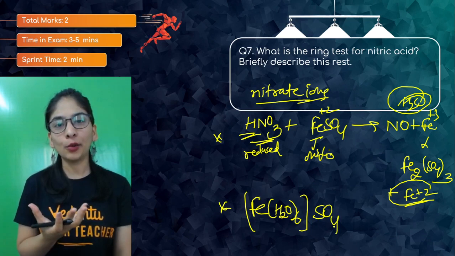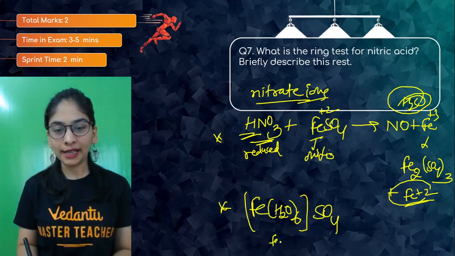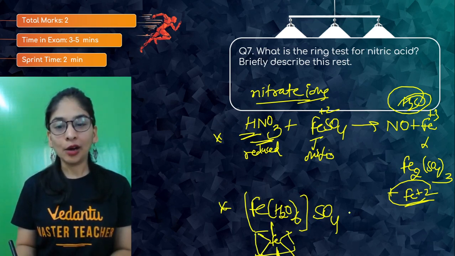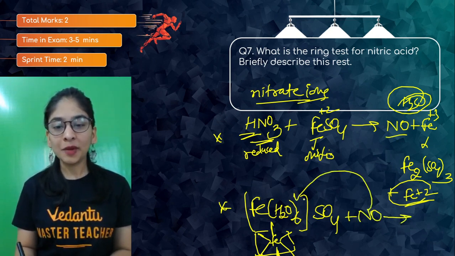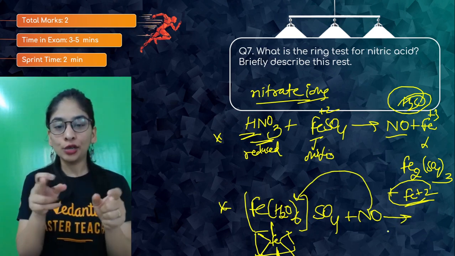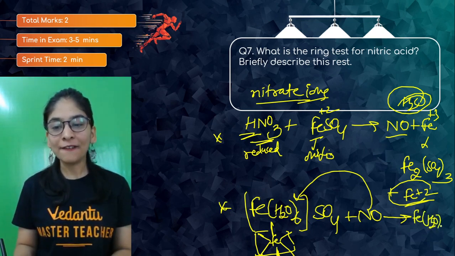My iron with some molecules of water, octahedral. Iron is going to combine with 6, an octahedral kind of a complex like this. Okay, this is a compound. This is going to make 1, 2, 3, 4, 5, 6 bonds, and it will show with the sulfate ion. Now this nitric oxide that is going to form is going to displace one of the H2O. You have put sulfuric acid also, that's of high density. You got this mixture, you put sulfuric acid into the same, and the product that I'm going to get is [Fe(H2O)5NO]SO4. One of the water molecules is displaced, and then this is SO4 along with the same.